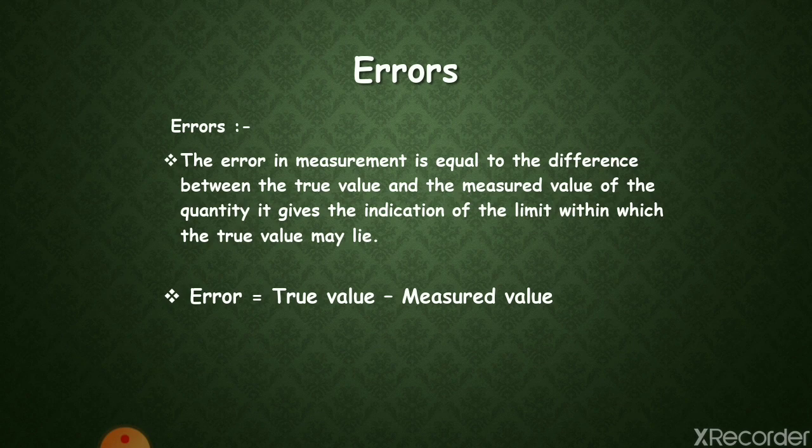An error gives an indication of the limits within which the true value may lie. Every measurement has an error. Every calculated value which is based on the measured values has an error. Errors creep into our measurements and affect their accuracy. They can be broadly classified into some categories listed as follows.